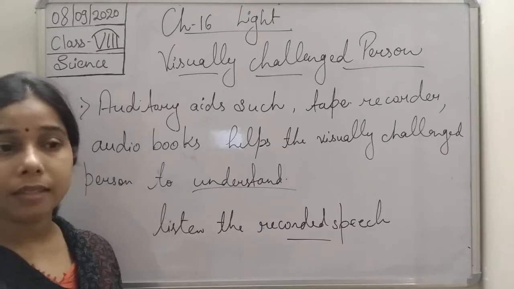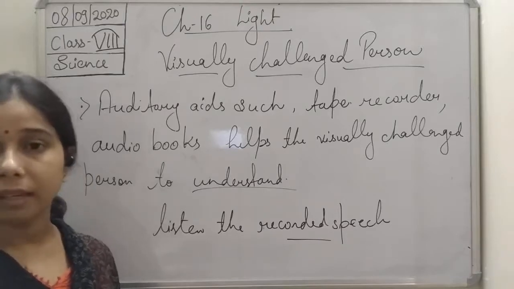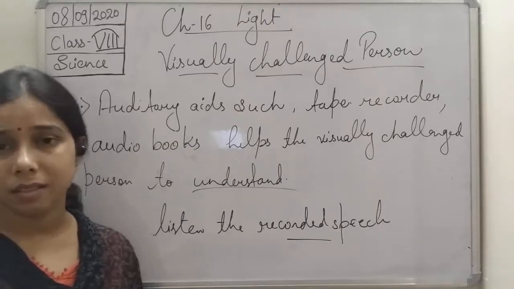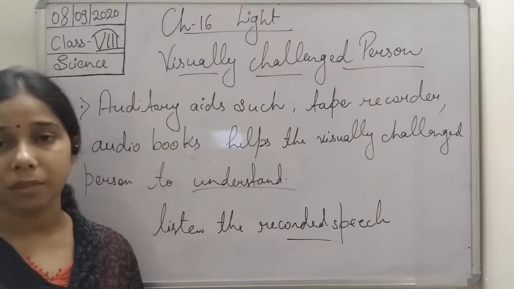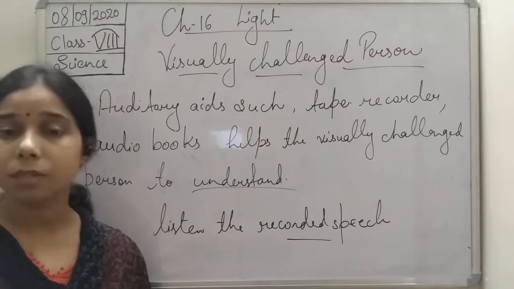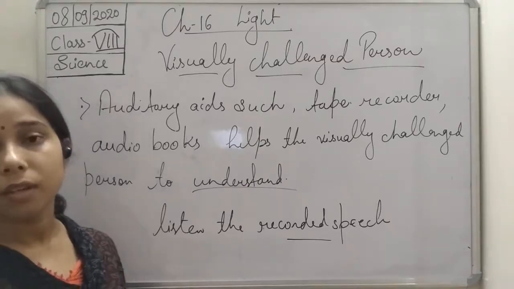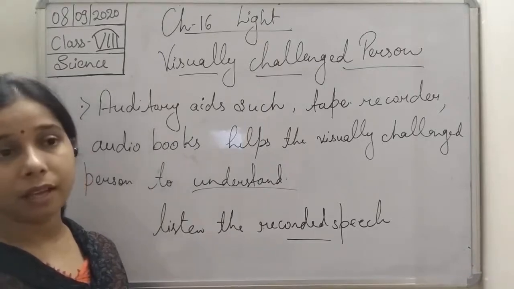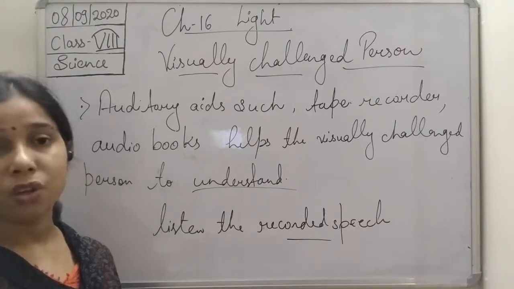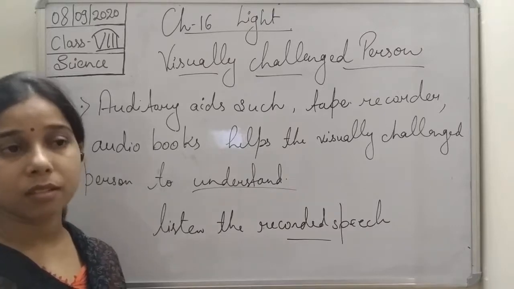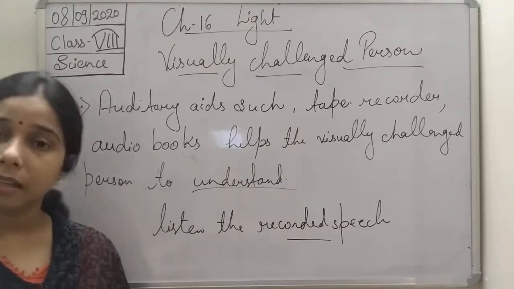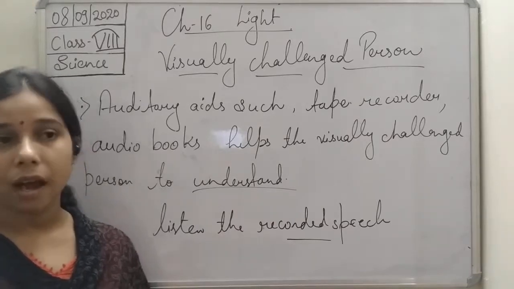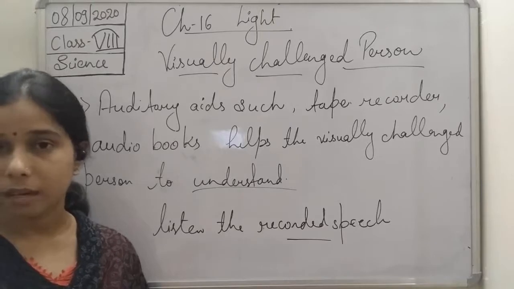And the third one is brightly colored material. This will help them understand, as seeing means understanding. So this is basically for poorly sighted people. Then the second one, students, is tactile aids like braille writers or a slate and stylus. These are the aids by which they can read, write, and also learn or understand.